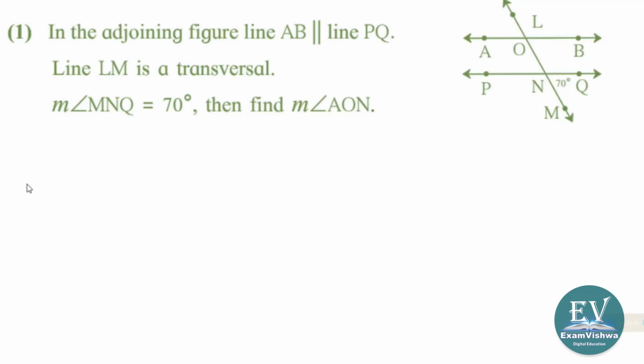Here is a simple problem for you. In the adjoining figure, AB is parallel to PQ. AB is parallel to PQ, we write it like this, the parallel line symbol. And line LM is transversal, right? Angle M and Q is 70 degrees, given. Find AON. This is what is asked.